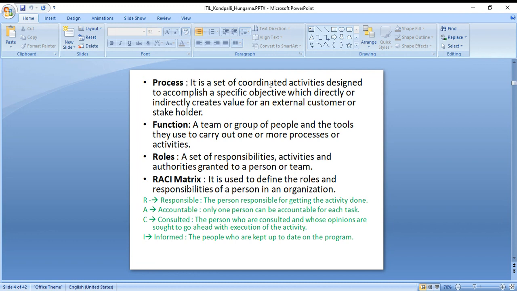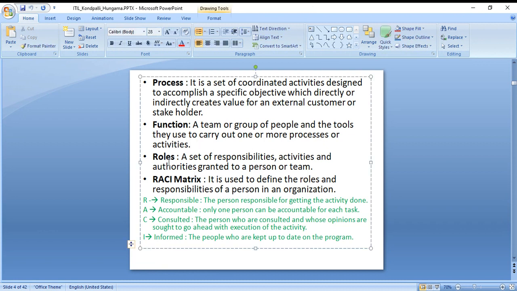So process is a set of coordinated activities designed to accomplish a specific objective, which directly or indirectly creates value for an external customer or stakeholder. Okay. Now what is function? Function is something that is actually functioning, right? So, to whom is it working for? Is it like a team or a group of people, and the tools they use to carry out one or more processes or activities.